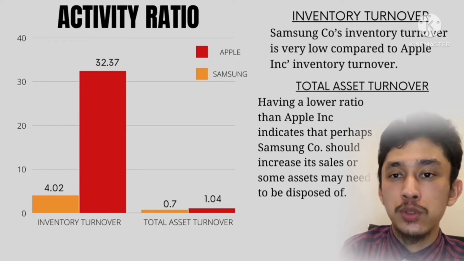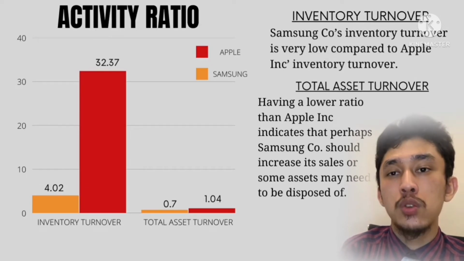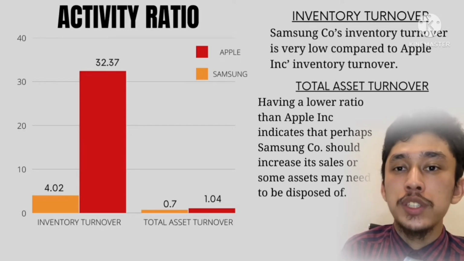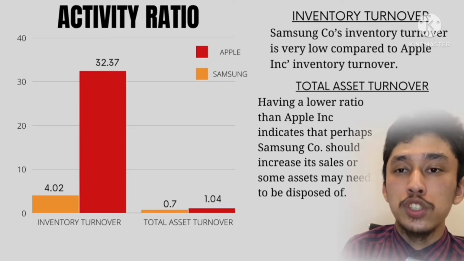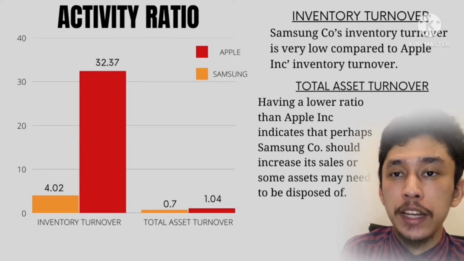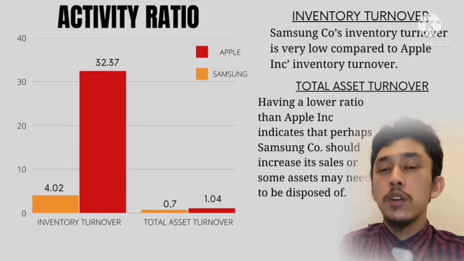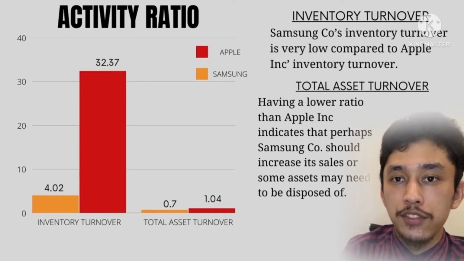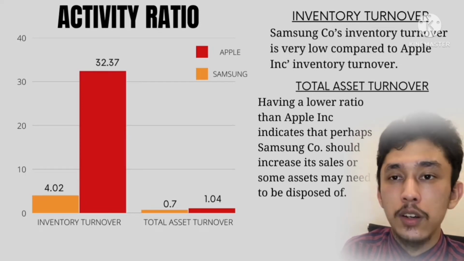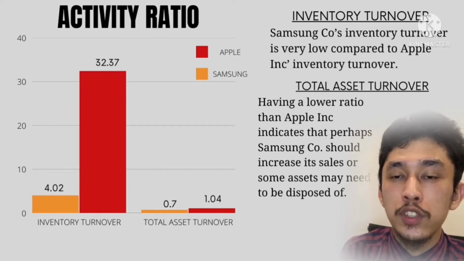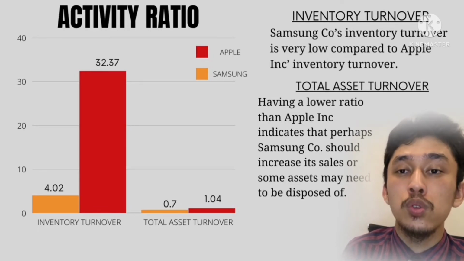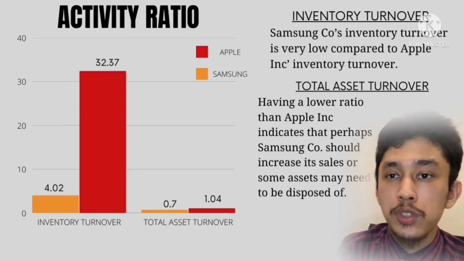We chose two ratios from activity ratios, which are total asset turnover and inventory turnover. Inventory turnover ratio shows us how many times inventory was sold and replaced in a year. Samsung's inventory turnover is very low compared to Apple's. We can conclude that Samsung has excess inventory, therefore it takes a longer time to convert its inventory into sales. On the other hand, Apple's inventory turnover shows how efficient their inventory management is, and they don't hold a lot of inventory. Next, total asset turnover.